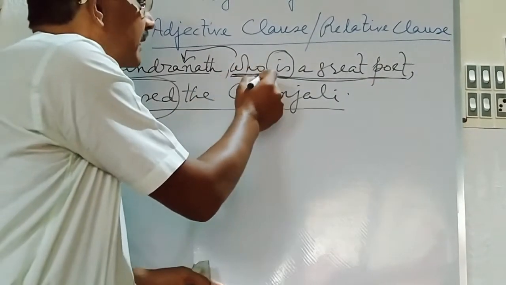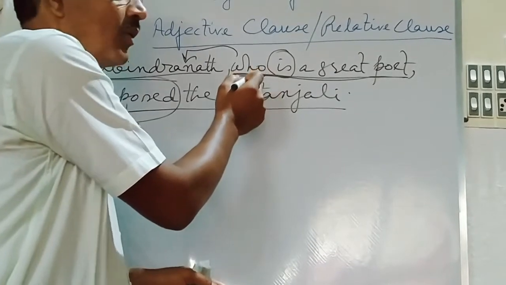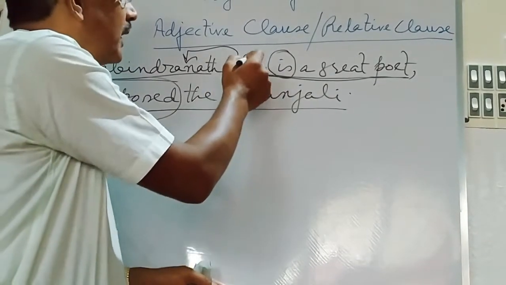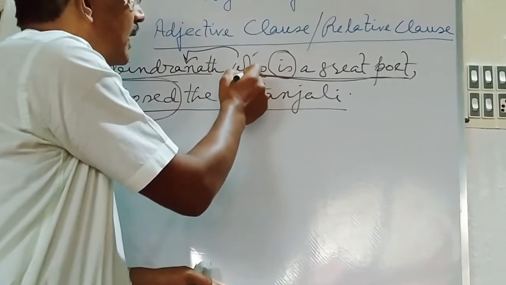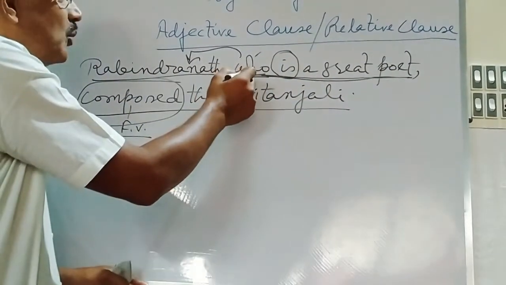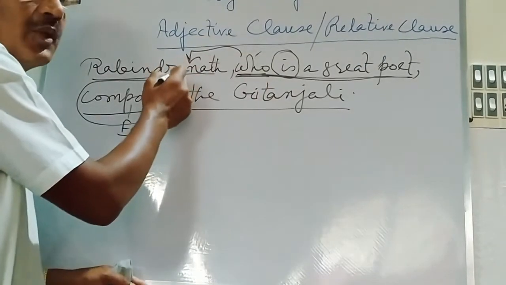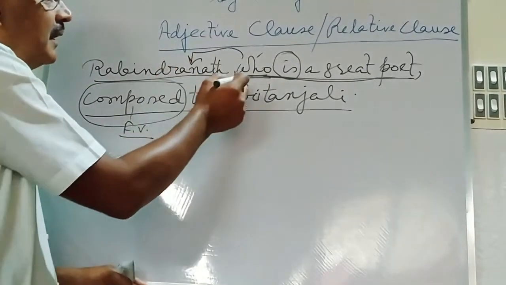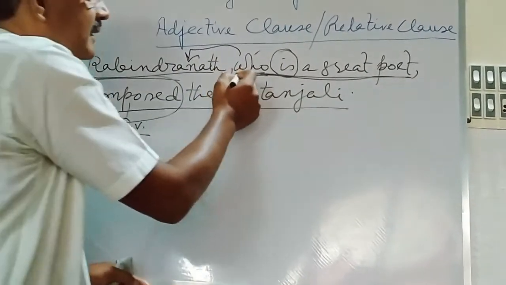And here who is the subordinating conjunction, but for the particularization of the word, you have to describe the word as the relative pronoun. Here who is the relative pronoun, but here this word is used in order to refer to Rabindranath, the person. Who is a great poet, this is the subordinating clause.